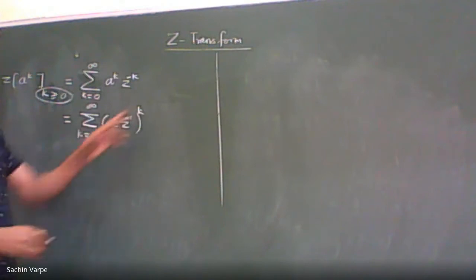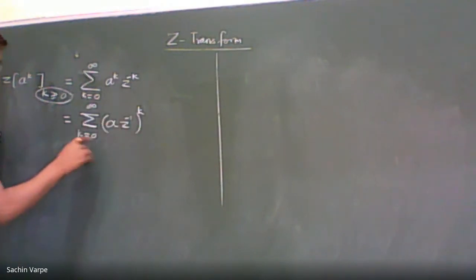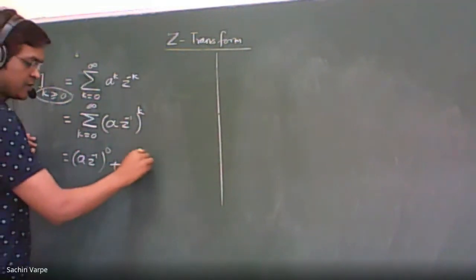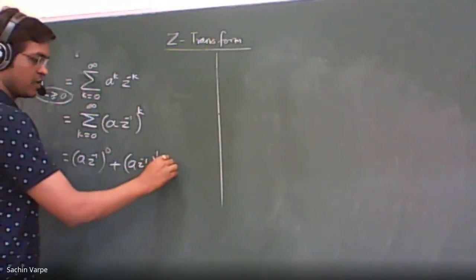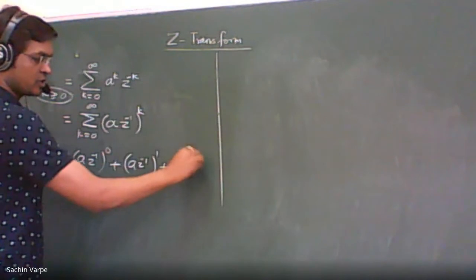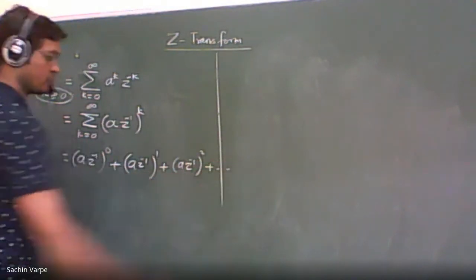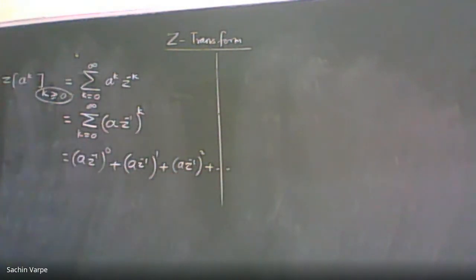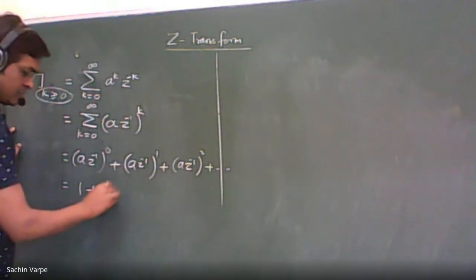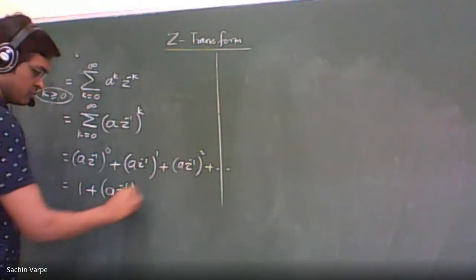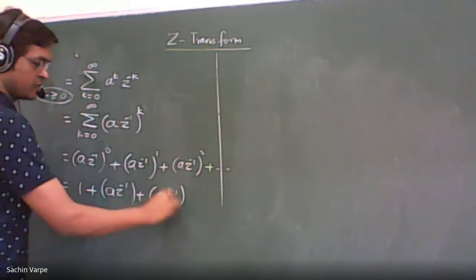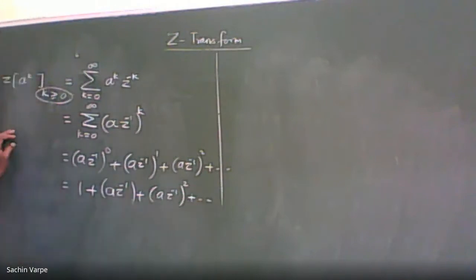So if you vary the value of k, for k equal to 0, (a z raised to minus 1) to the power 0, plus (a z raised to minus 1) to the power 1, plus (a z raised to minus 1) to the power 2, plus and so on. What is something raised to 0? 1. So 1 plus a z raised to minus 1 plus (a z raised to minus 1) squared plus and so on.